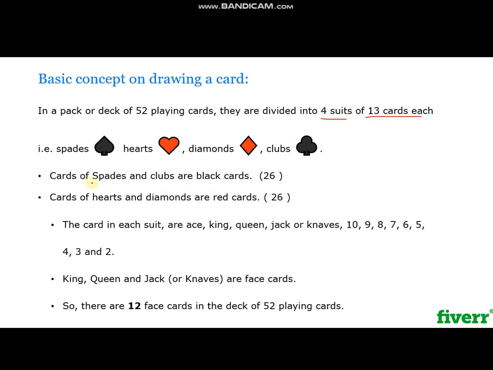The cards of spades and clubs are black in color. They combine together, 13 plus 13 is 26. The cards of hearts and diamonds are red in color, which also combine to give us 26. Combined together they give us a total of 52 cards. The cards in each suit are ace, king, queen, jack, and then from 10 down to 2. King, queen, and jack are called the face cards, and so we have a total of 12 face cards in a deck of 52 playing cards. So this was just some basics about the deck of cards.